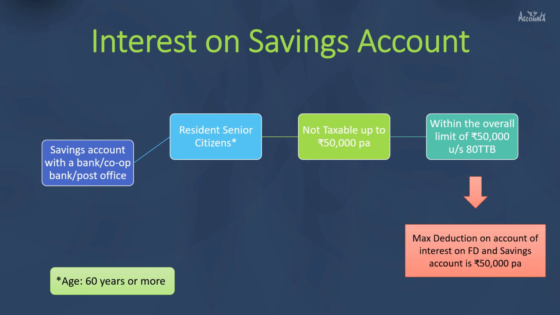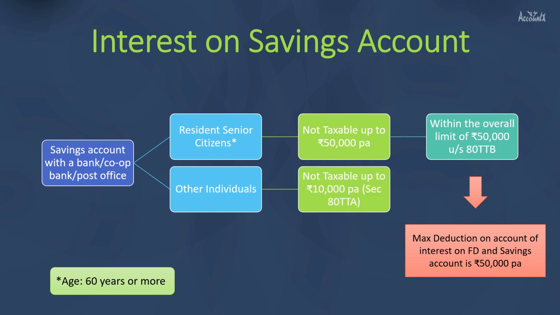In other words, max deduction on account of interest on fixed deposits and savings account would be 50,000 per annum if you are a resident senior citizen. For other individuals, that is those who are not resident senior citizens, interest on savings account is not taxable up to 10,000 rupees per annum.